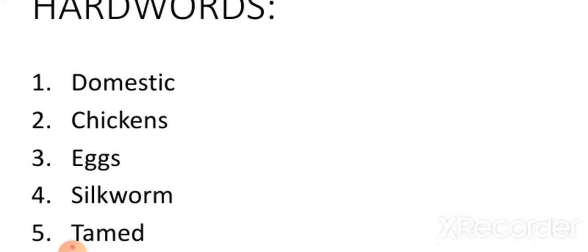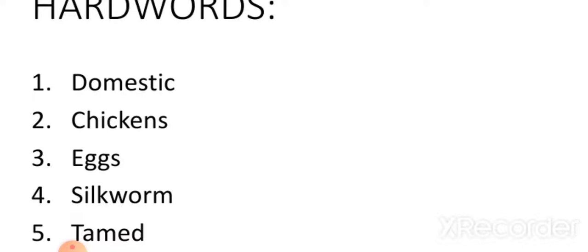Domestic, domestic. Second spelling. What is the second spelling?